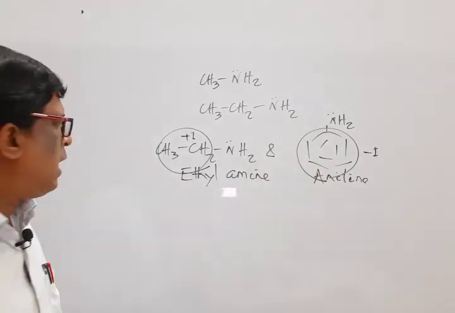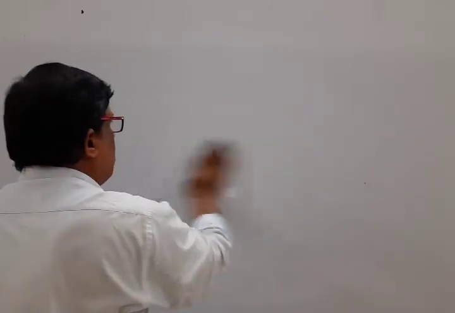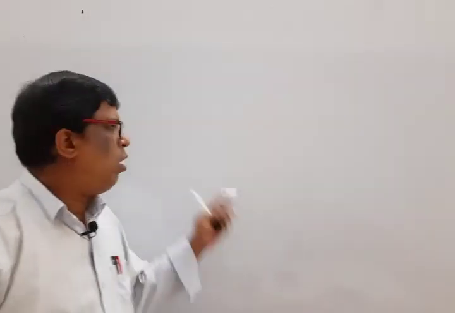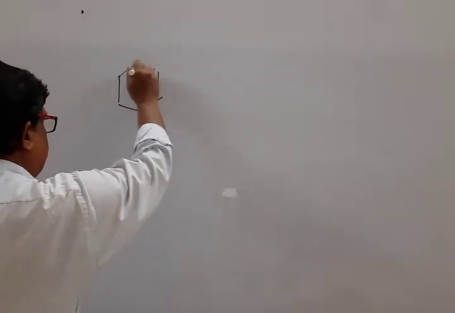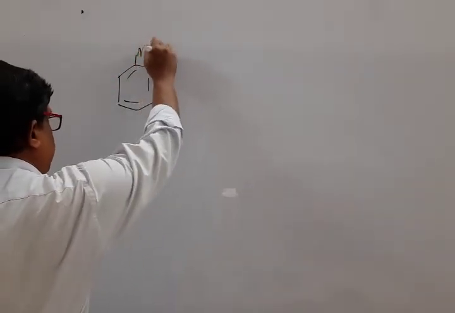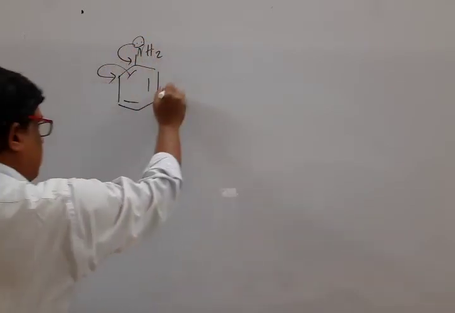It can also be explained on the basis of resonance. No doubt, whenever we observe the structure of aniline, there is a lone pair of electrons available on the nitrogen atom. But when one draws the resonating structures of aniline, what do we observe? Mark that. In the resonating structure of aniline, this pair transfers here, the bond transfers to here.